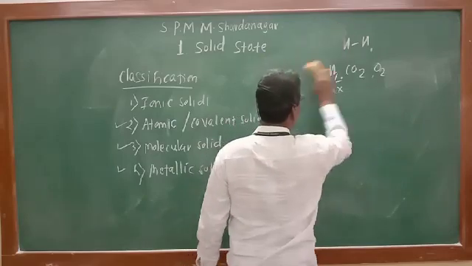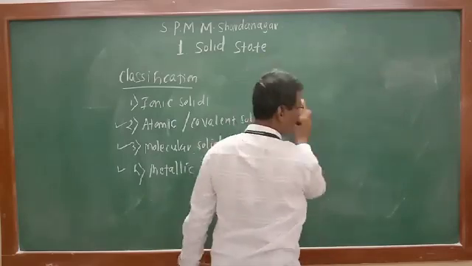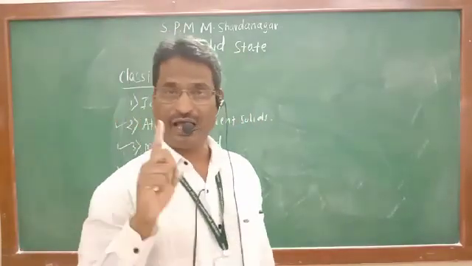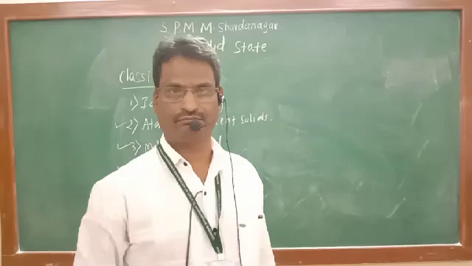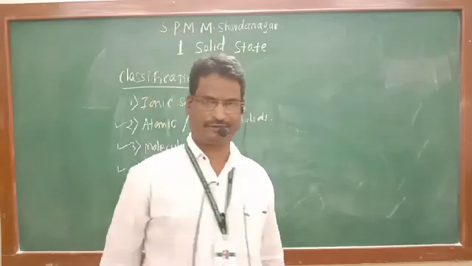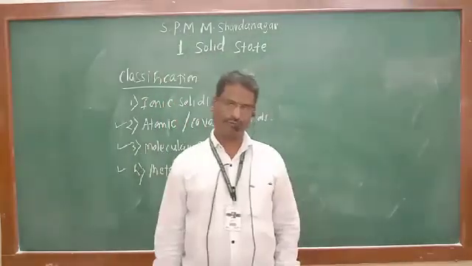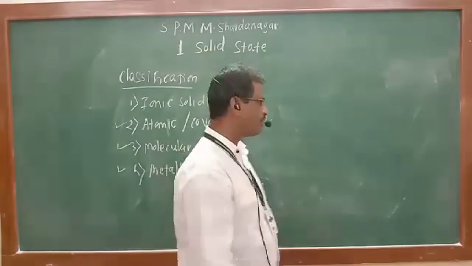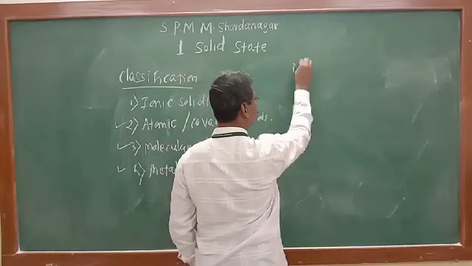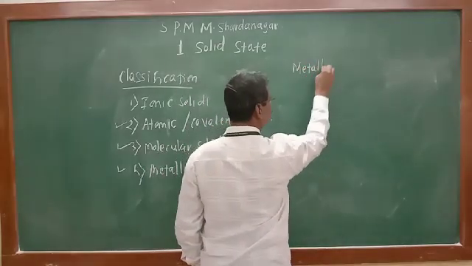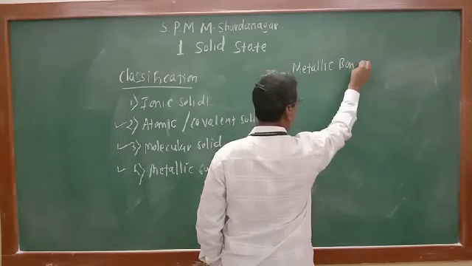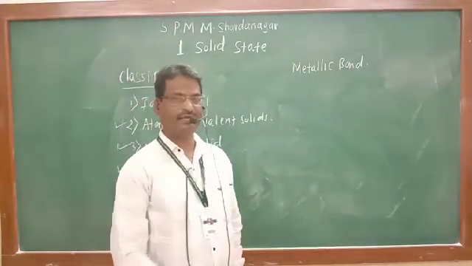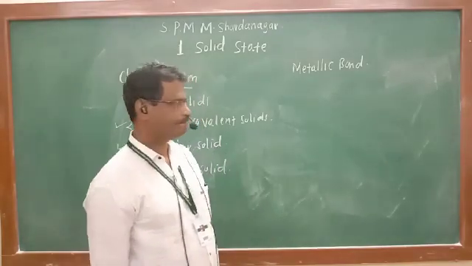And we know in a metal there is a very strong bond present. That strong bond is known as the metallic bond. Now see this carefully, how the metallic bond is obtained.